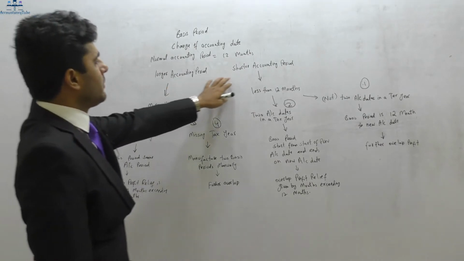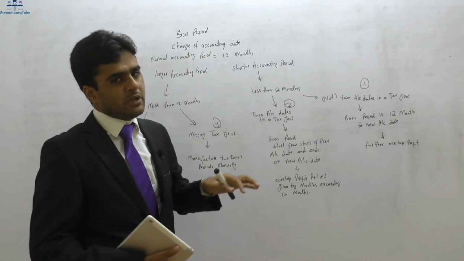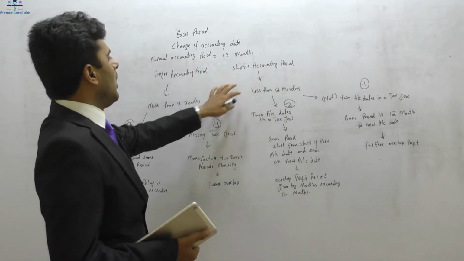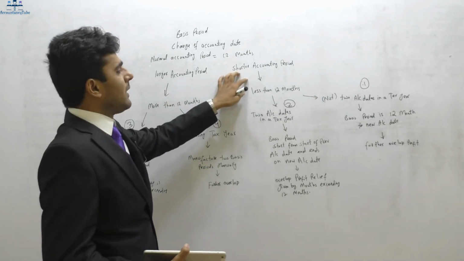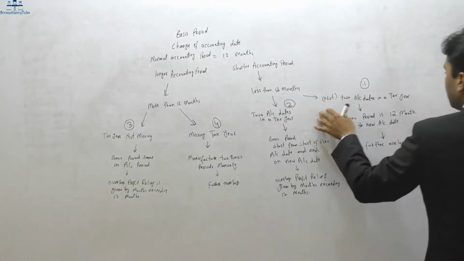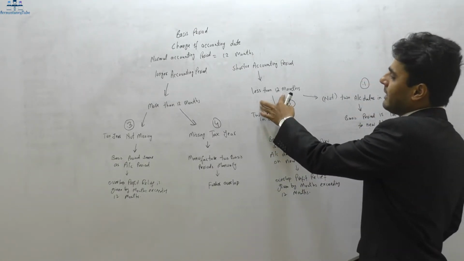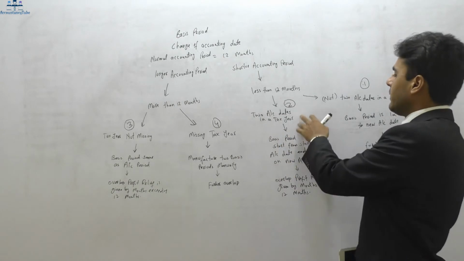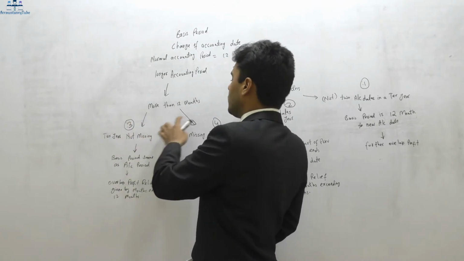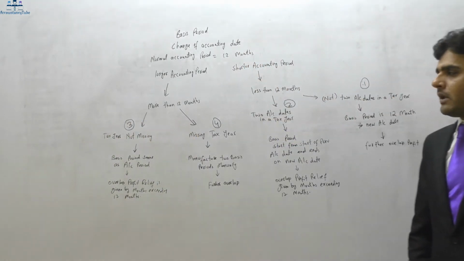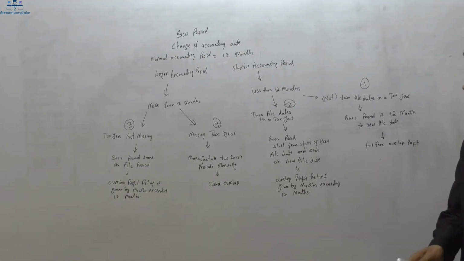Now we have 2 different scenarios. One is a shorter period of account, and the other one is a longer period of accounts. Whenever we make a change in our accounting date, it will result in either a shorter period of accounts or a longer period of accounts. Right? Now if it results in a shorter period of accounts, there will be 2 different cases here. All of these cases are given to you in the lecture notes, as I said earlier. If it results in a longer period of accounts, which means more than 12 months, there will be 2 cases in this as well. So altogether there are 4 cases. Right? So all of these cases are given to you in the lecture notes.